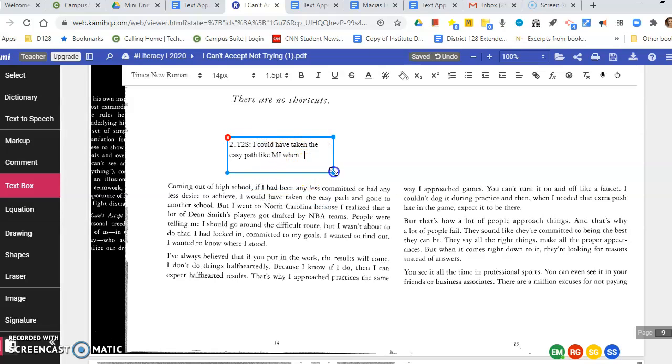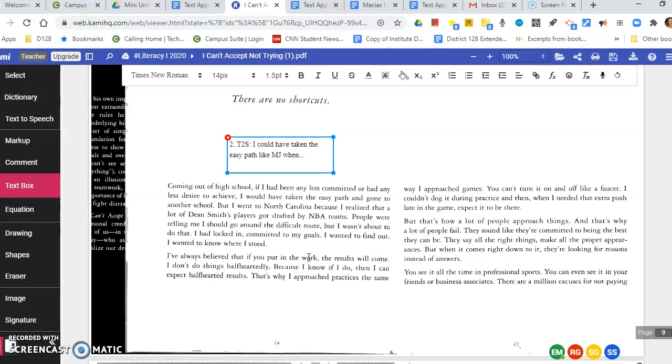So complete your annotation, making a text-to-self connection. A time when you could have taken the easy path, you could have gone the easy way, but you didn't. You chose to go the more meaningful way, even if it was a little bit harder. Or you could always write about a time where maybe you did take the easy way, and you kind of went the opposite route. Okay, so pause the screencast, write your annotation, and then we'll keep reading. Great, now that you have your text-to-self connection, let's continue.